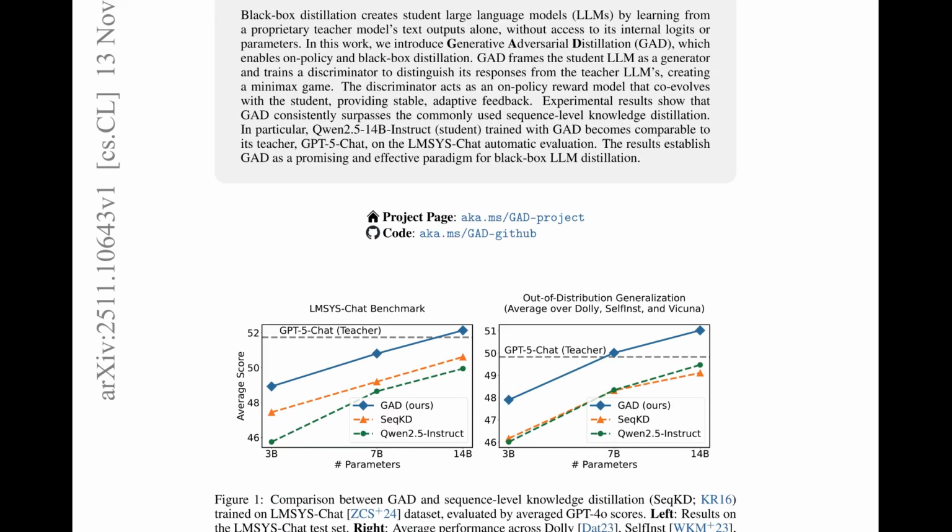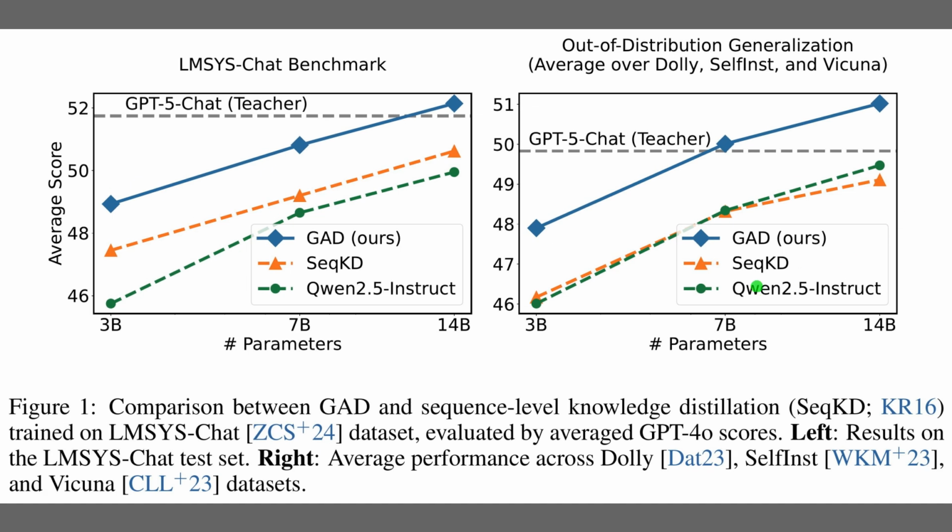Figure 1 shows that generative adversarial distillation consistently outperforms sequence-level knowledge distillation across model sizes. The left panel compares average scores on the LLM chat benchmark, where the blue curve climbs close to the gray teacher line. The right panel reports out of distribution generalization, which matters because it reflects robustness beyond the training style. Across DALL-E, Self-Ints, and Vicuna, the blue curve leads again, and the gap over sequence-level knowledge distillation widens slightly.